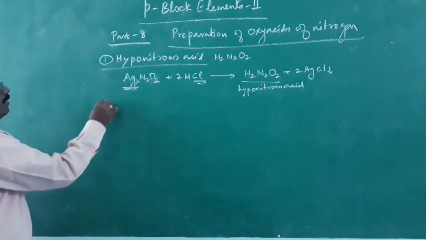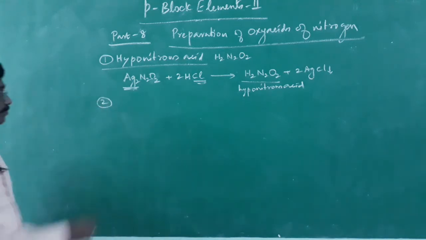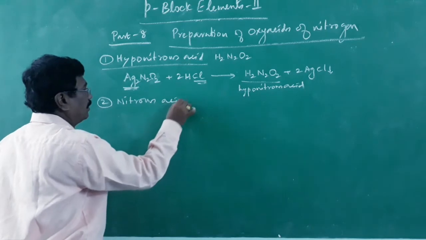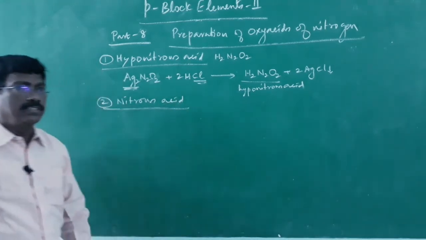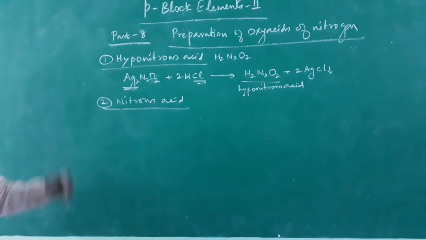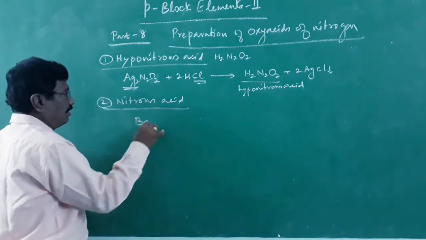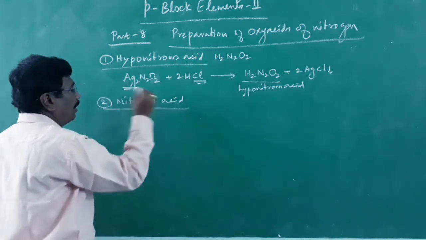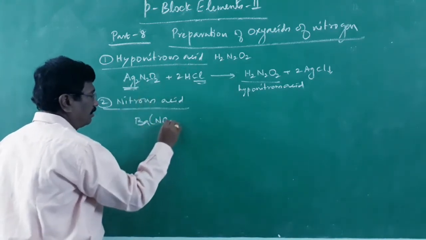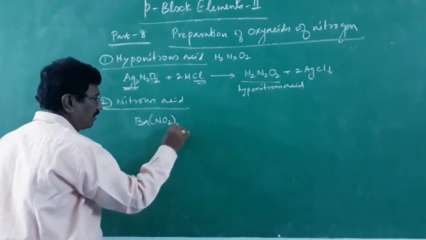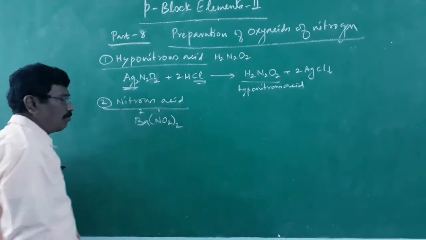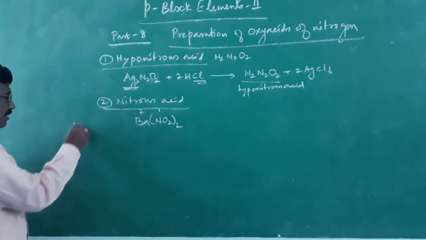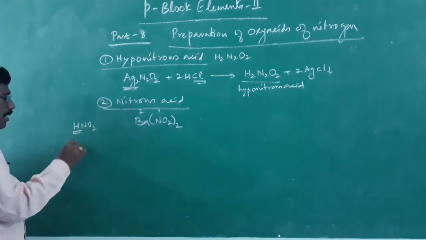Alright. Then second one, nitrous acid. Preparation of nitrous acid: again, it is prepared from the salt. We take barium salt, which is treated with a mineral acid, maybe sulfuric acid: barium nitrite, the corresponding salt of nitrous acid. Valency of barium is 2, that of nitrite is 1. Therefore, Ba(NO2)2. Barium nitrite, HNO2, nitrous acid. If the hydrogen is replaced by barium, you will be getting barium nitrite.